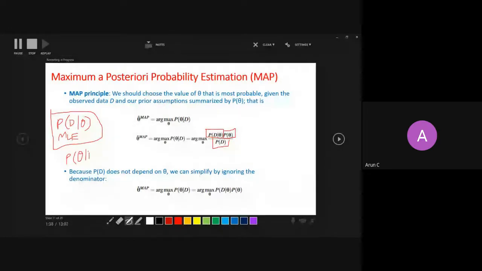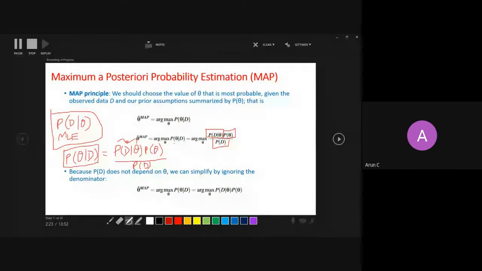Probability of theta given data can be expressed in terms of Bayes' theorem: probability of data given theta times probability of theta, upon probability of data. So in MLE you were maximizing this term, but in MAP you are maximizing this term. Understood?